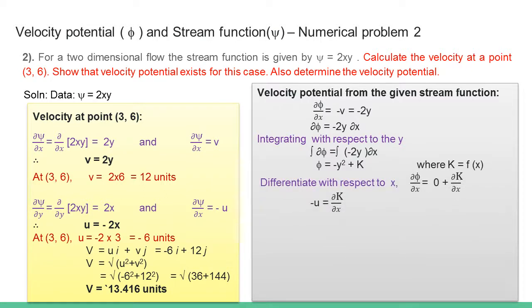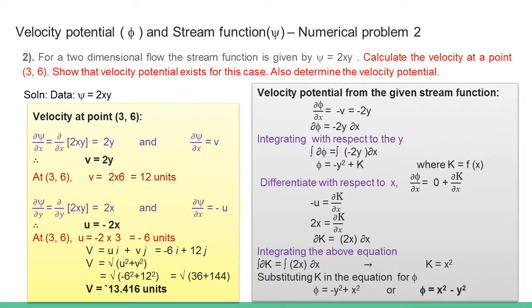x. Now differentiating with respect to x, we get ∂φ/∂x is equal to ∂k/∂x, and this ∂k/∂x is equal to minus u from its definition, because ∂φ/∂x is equal to minus u. And rearranging the terms, ∂k is equal to 2x ∂x, we get by integrating similarly, integral of ∂k is equal to integral of 2x ∂x, which gives the value of k as x square. On substitution of k is equal to x square in the equation for velocity potential, we end up with phi is equal to x square minus y square.